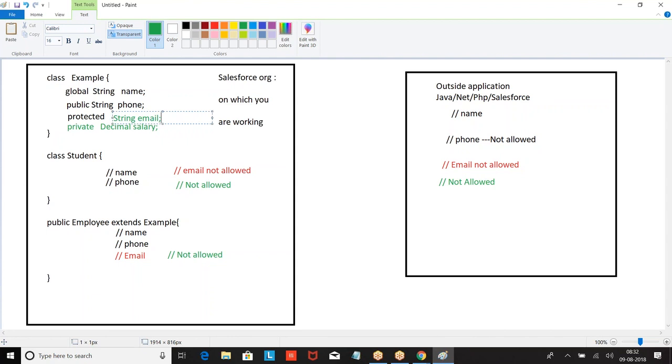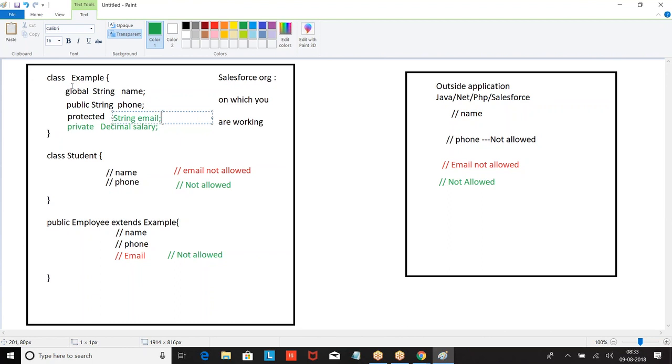Can I use it in the employee class? Yes, why? Employee class is a child of example. So I can use it in the child class. Email can be used in example and in employee, but we cannot use it in student.